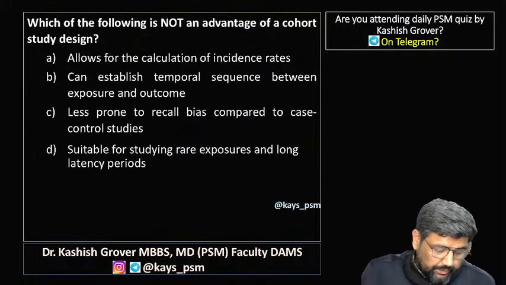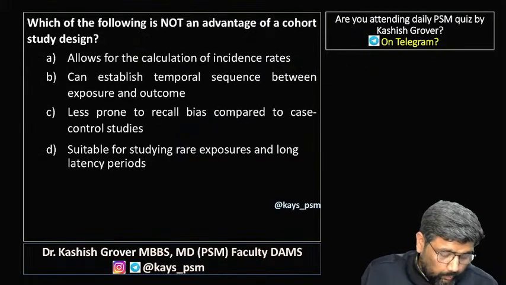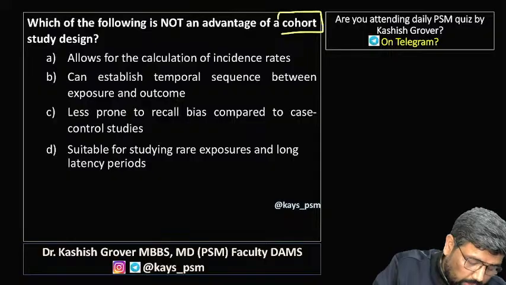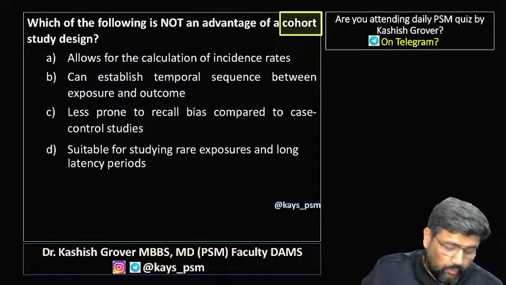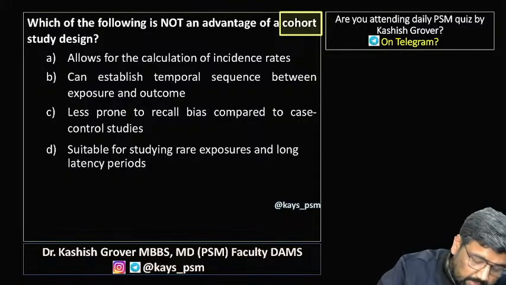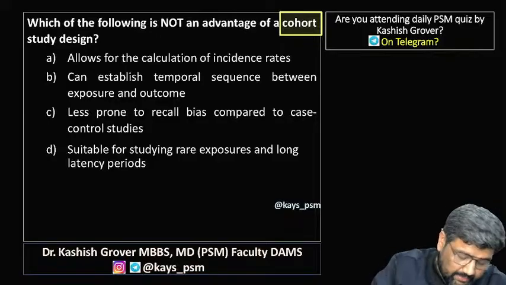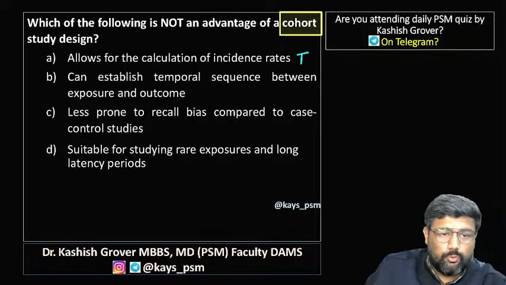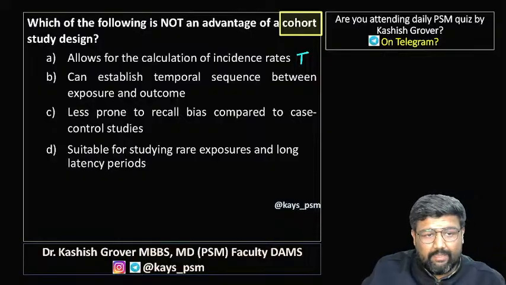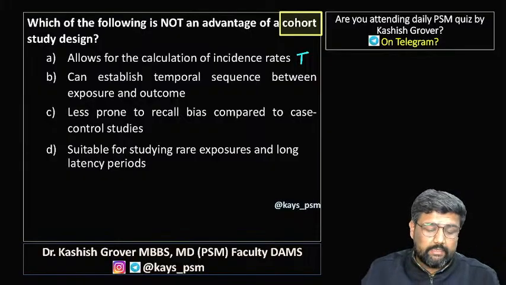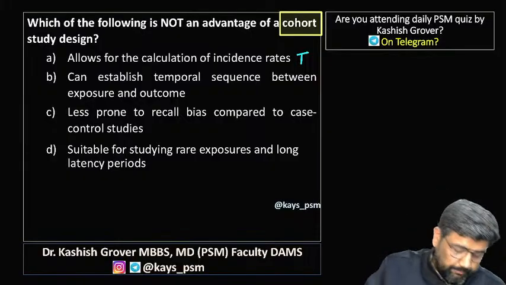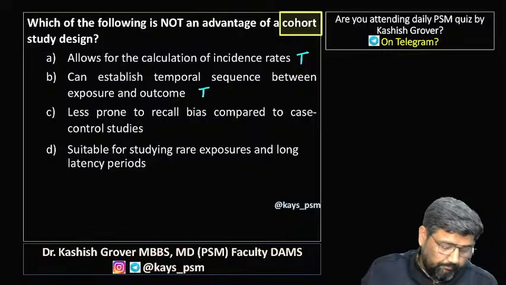Now the next question, which of the following is not advantage of cohort? Guys, we get incidence from cohort. That is true. We can establish temporality, or you can say temporal association. This is also true.